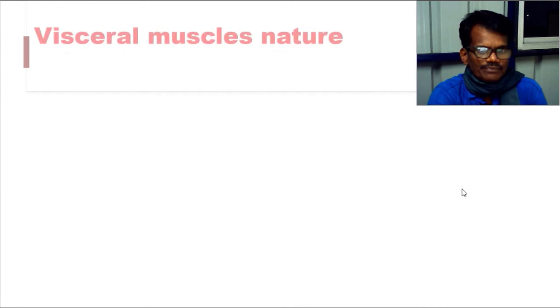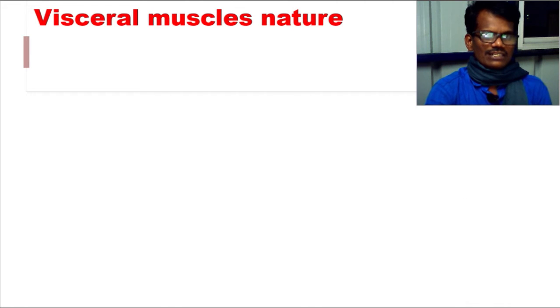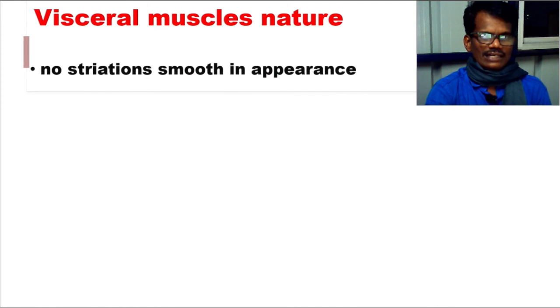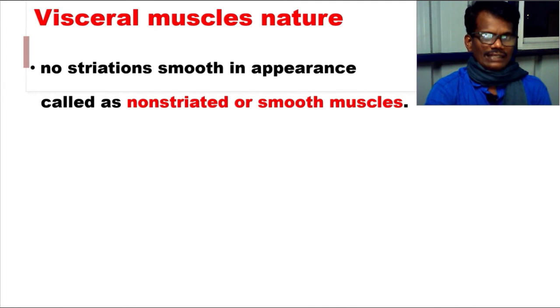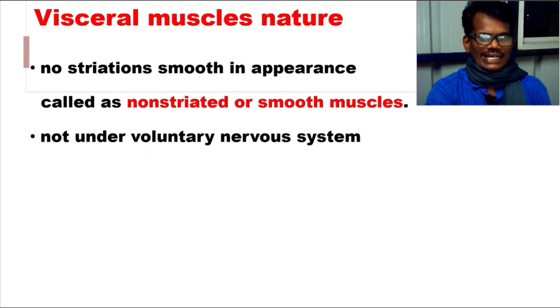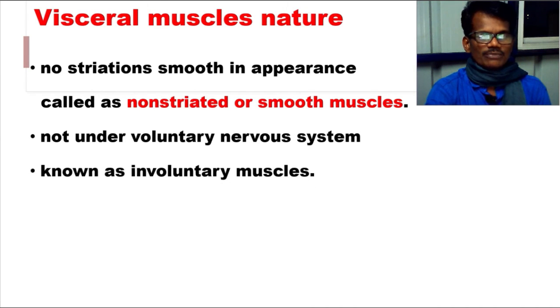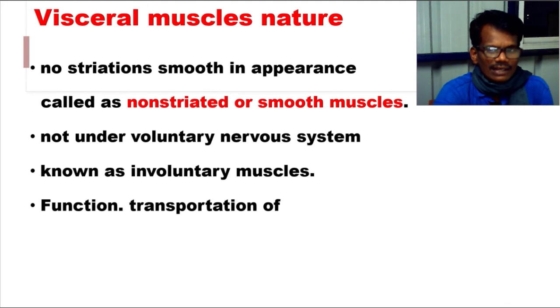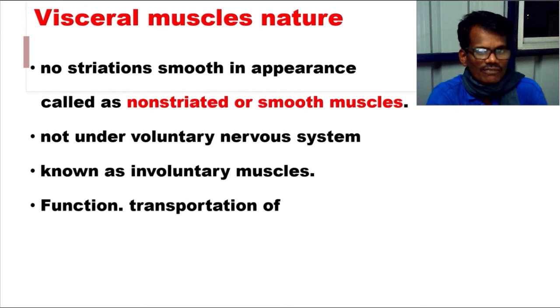And next we have to see the nature of these visceral muscles. These visceral muscles have no striations and they look smooth. That's why they are called smooth muscle, and they are not under the control of the voluntary nervous system. So they are called involuntary muscle. They help in transport of food through the digestive tract and also to transport the gametes in the female reproductive tract, that is the fallopian tube. That's why it is under the control of the autonomic nervous system.